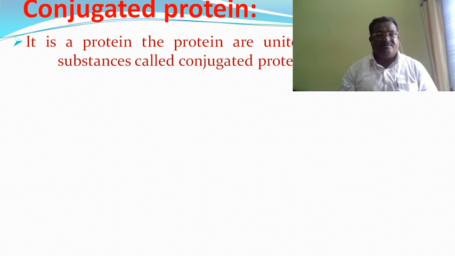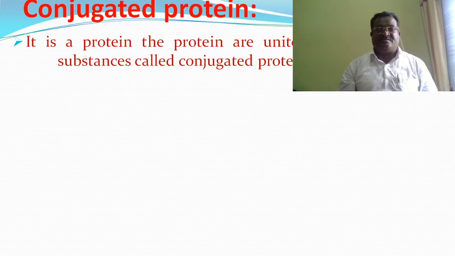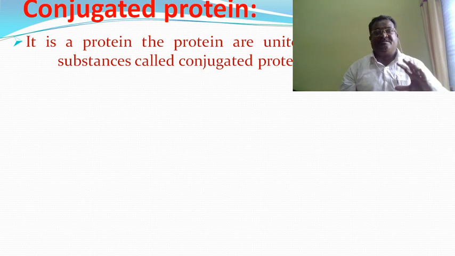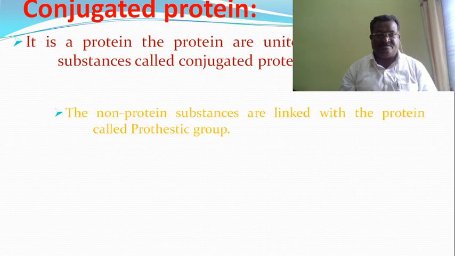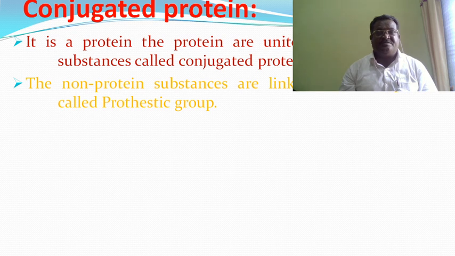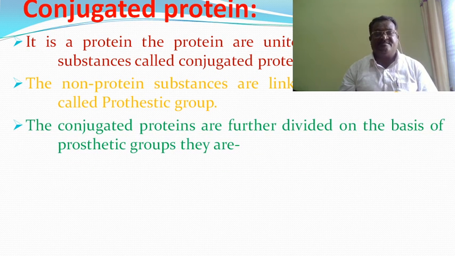It is a protein. The protein is united with non-protein substances. It is called conjugated proteins. Conjugated proteins are nothing but the combination of proteins with other substances. The non-protein substances linked with the protein are called the prosthetic group of the protein.